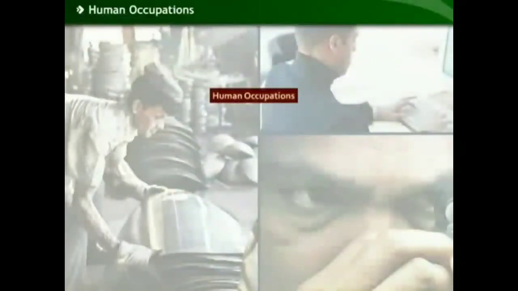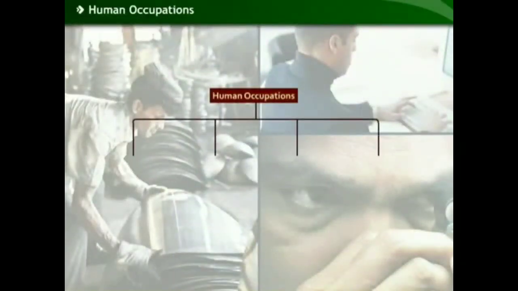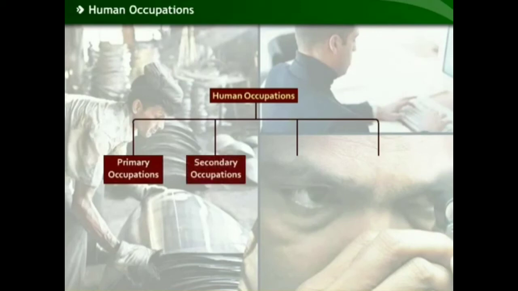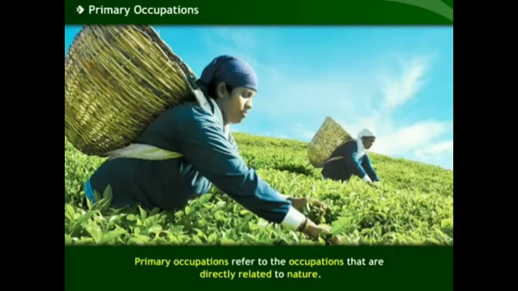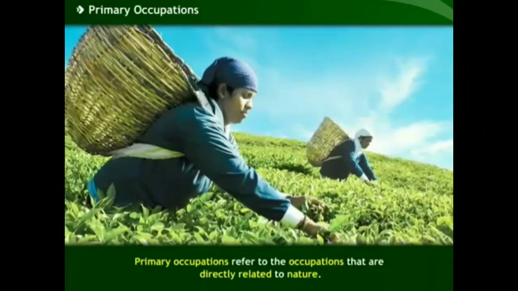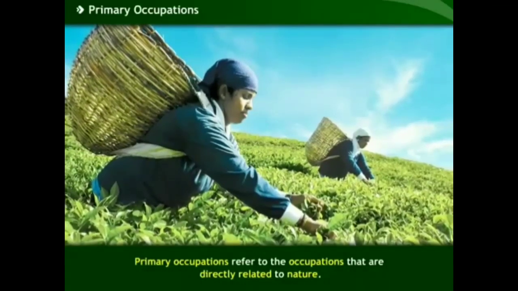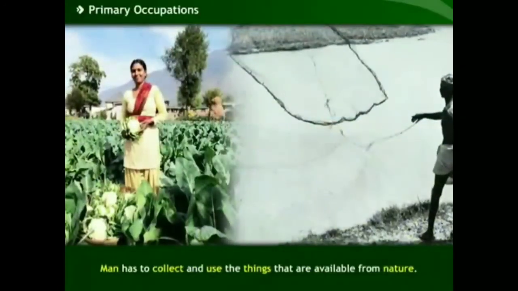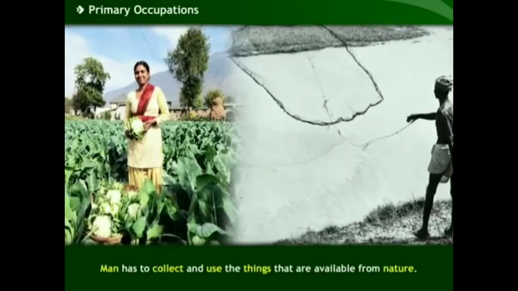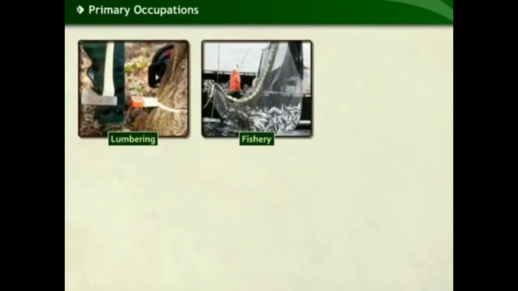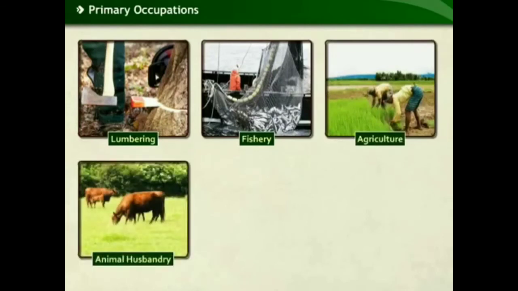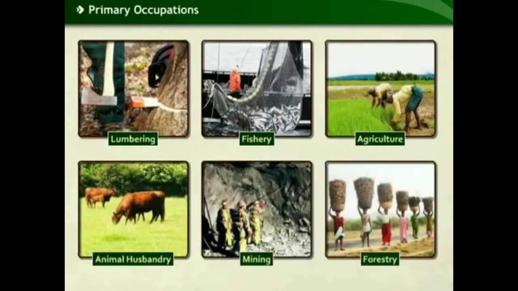Human occupations are classified into 4 types, namely primary occupations, secondary occupations, tertiary occupations, and quaternary occupations. Let us learn about them in detail. Primary occupations refer to the occupations that are directly related to nature. Man has to collect and use the things that are available from nature. For example, lumbering, fishery, agriculture, animal husbandry, mining, forestry, etc.